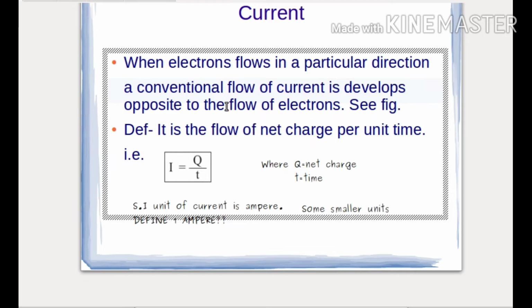This I wrote here to make you clear about how current is produced. When electrons move in a particular direction, a conventional flow of current develops, but the direction of current is opposite to the direction of motion of electrons. Are you clear with it? Not yet? Okay, let me explain it well.